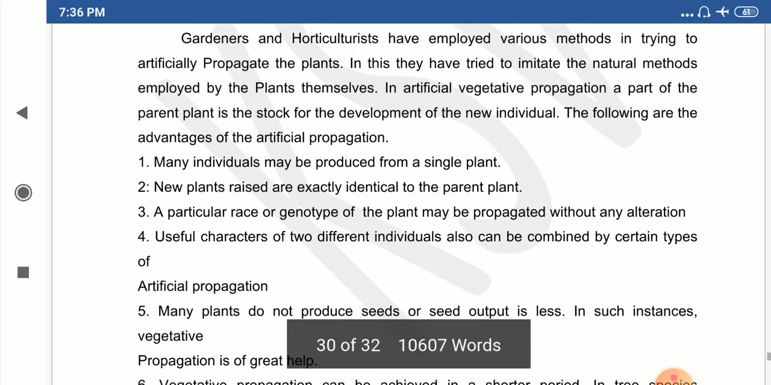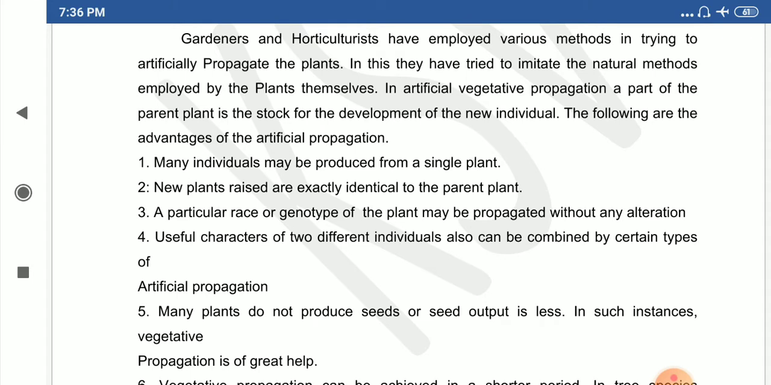First, many individuals may be produced from a single plant. That means if you take a single stock plant, you can develop a number of individuals. But in sexual reproduction, proper reproduction techniques and supporting environmental conditions are needed. In vegetative propagation, just take a twig of the plant and it can be developed into a new one.